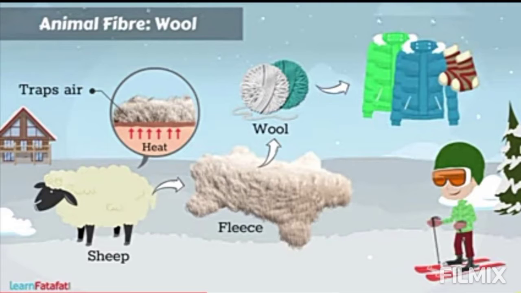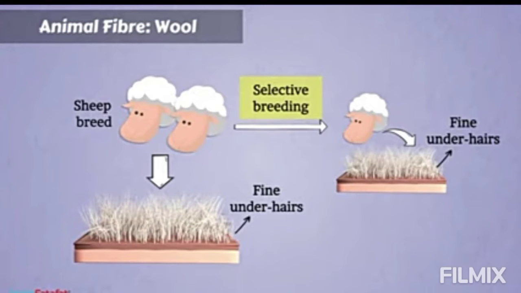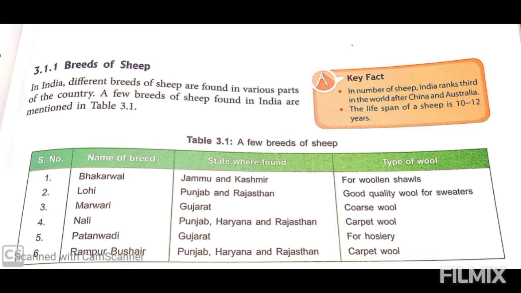The first animal fiber we will discuss in detail is wool. In wool, we have already discussed the uses of wool and where we obtain it. Today we will start with the breeds of wool sheep, because it is from sheep that we obtain wool. We will study different breeds of sheep, which states they are found in, and what material they are used for making.